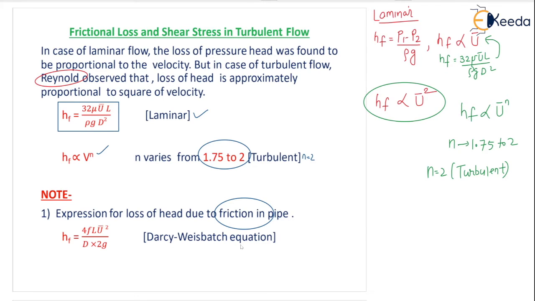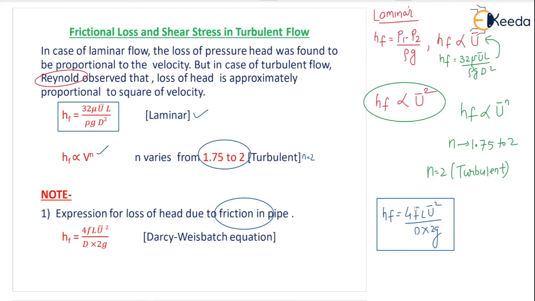HF equals 4FL V square by D into 2G. This equation is known as the Darcy-Weisbach equation, and it is very important for solving the head loss due to friction in pipe: 4FLV square by D into 2G.